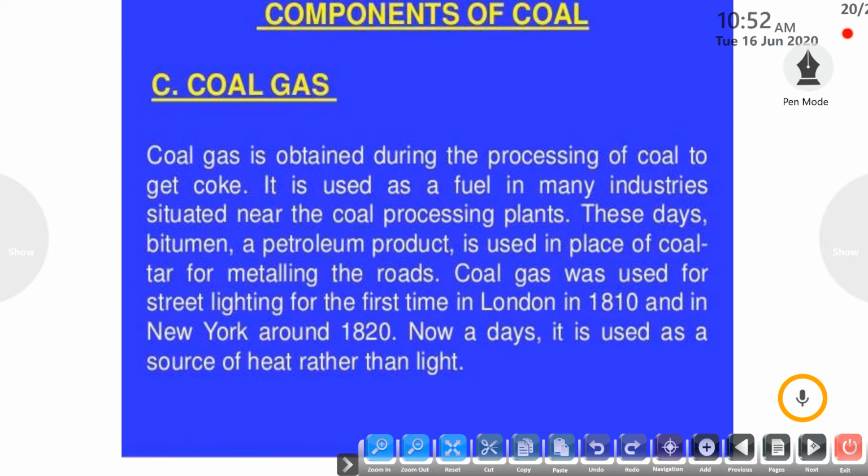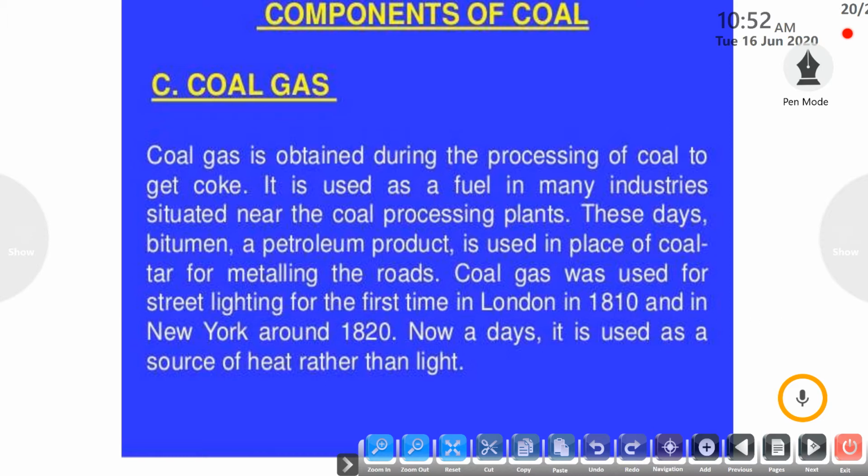Next is coal gas. During the processing, when we make coke from coal in industries, a gas is produced which is known as coal gas. So coal gas is obtained during the processing of coal to get coke. It is used as a fuel in many industries situated near the coal processing plants.